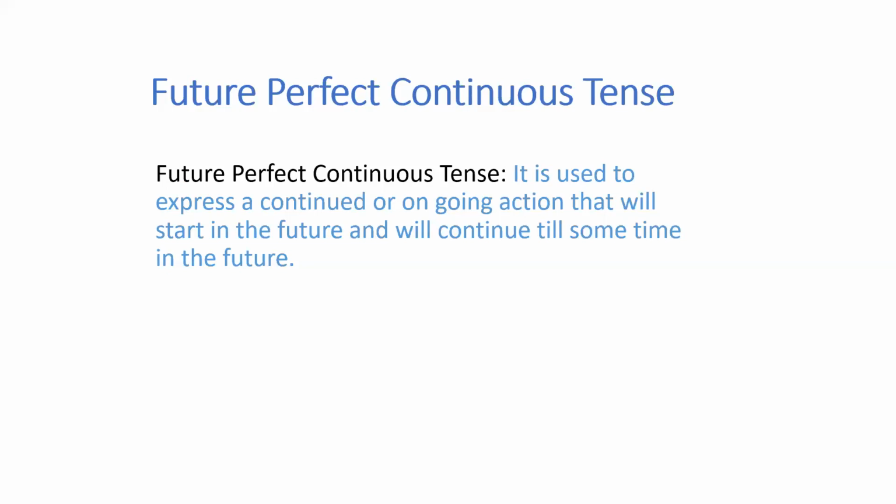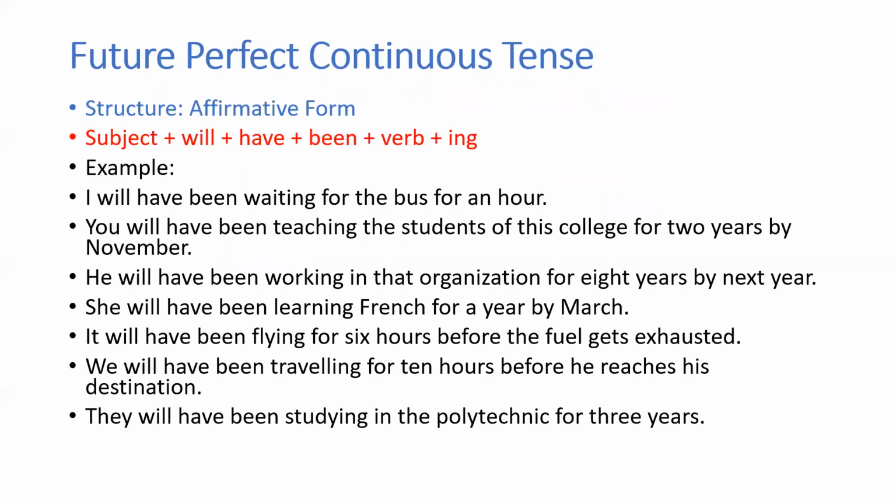Now let's move on to the structure. So in the affirmative, that is the positive, you will be using the subject plus will plus have plus been plus the verb plus ing. The base form will have been will be the same, only the main verb will differ. So with all the pronouns, that is I, you, he, she, it, we, they, you will be using will have been. Then whatever verb is given to you, the ing form with that verb. Like you have the examples there.